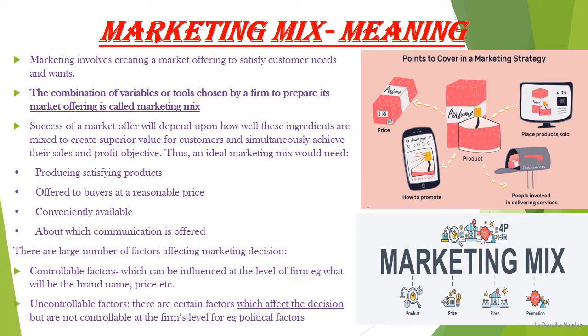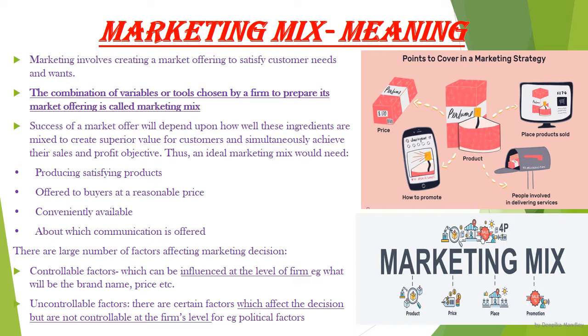Thus, an ideal marketing mix would need producing satisfying products, offered to buyers at a reasonable price, conveniently available, about which communication is offered. So we can see that first they are talking about producing satisfying products, that is your first P of marketing mix, product.